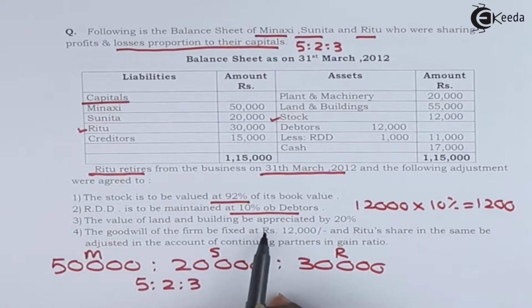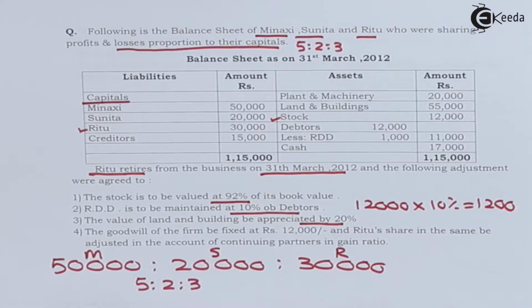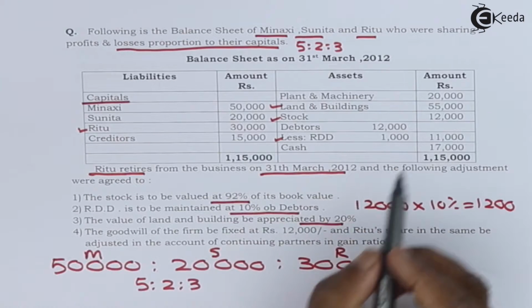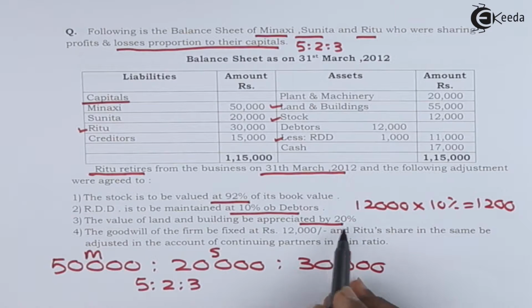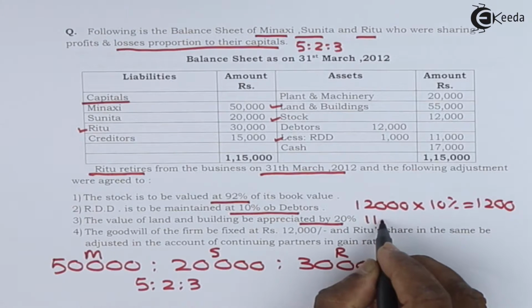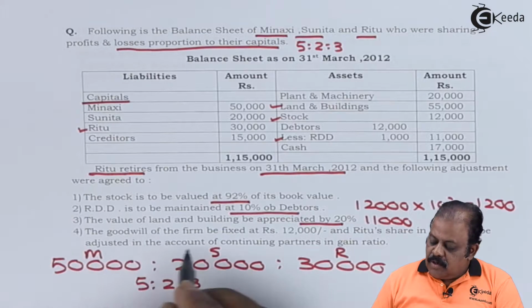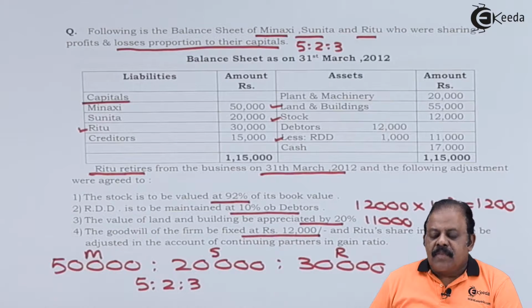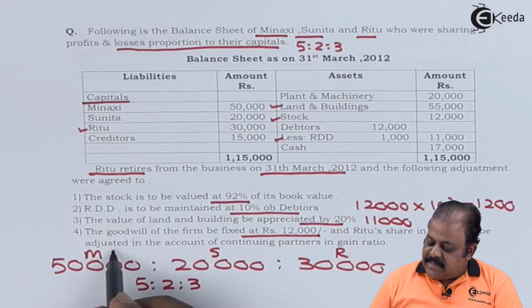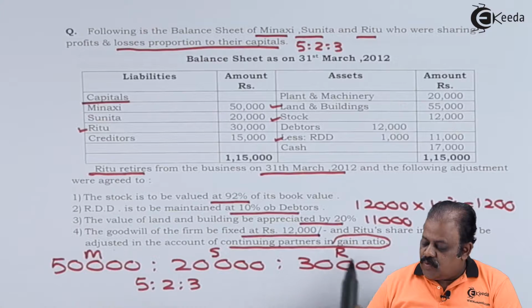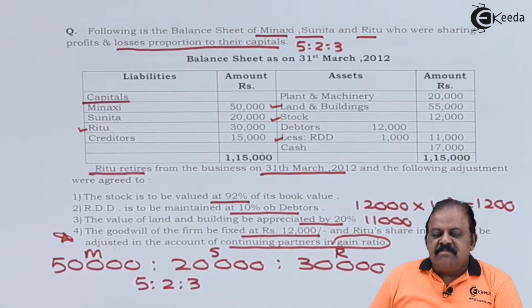The value of land and building is to be appreciated by 20%. Land and building is 55,000. They are saying 20% appreciation, so it will be 11,000. The goodwill of the firm be fixed at 12,000, and Ritu's share in the same is adjusted in account of continuing partners in gain ratio. So we are required to do adjustment working note for this particular adjustment.